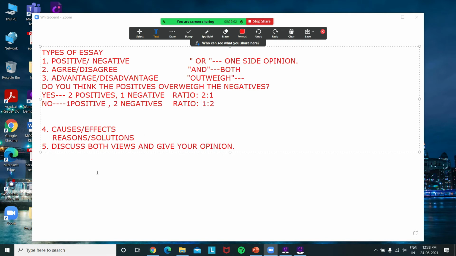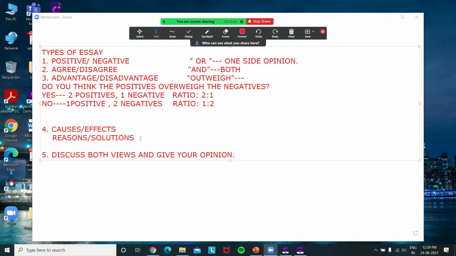Okay, now moving on to the next question type, that is causes and effects, and reasons and solutions. This is considered one of the easiest types, because the question is like: mention the causes of deforestation and what are its effects. Or it can be: what are the causes of air pollution and what are its effects, or what are the reasons for the increase in traffic and what are its solutions. Such a question is very easy and can be attempted in 2 ways.